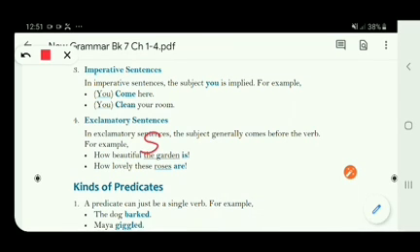And what do you see? The other thing in the sentence is the verb. The subject generally comes before the verb. What is the verb? Is. Is the verb, and we can see the subject is just before the verb. In the second sentence you can also see the same thing. How lovely these roses are. So what is the subject in the second sentence? The roses. The roses are the subject and are is the verb. Here also we can see the subject is just before the verb.